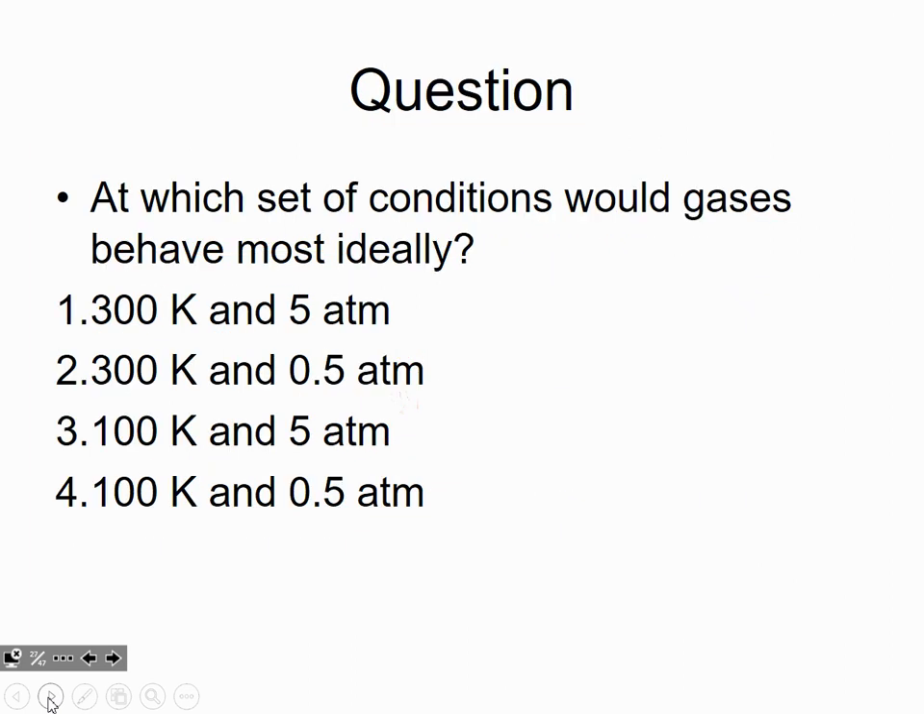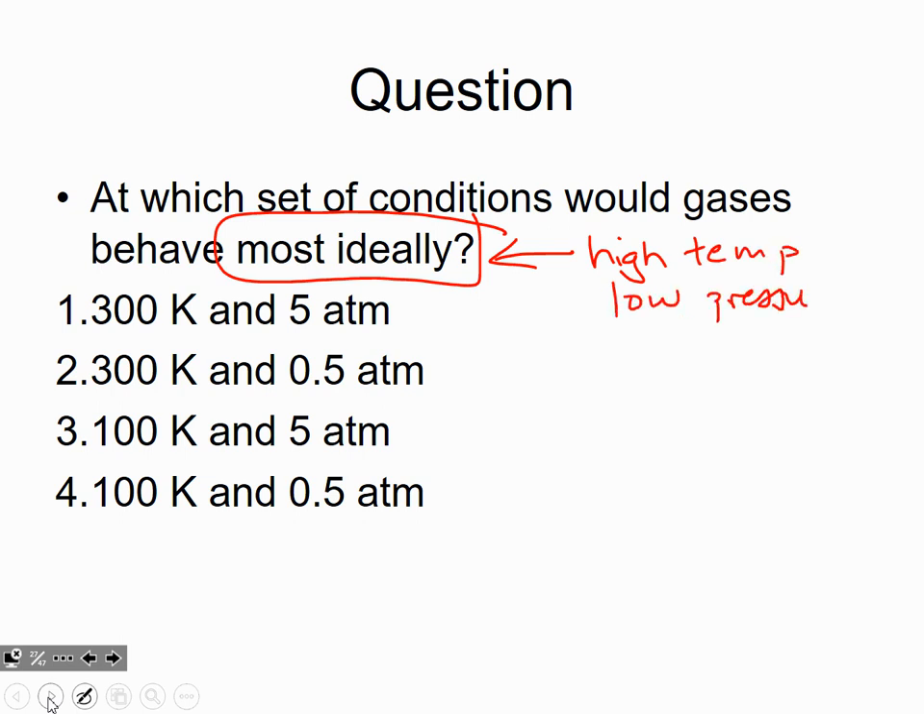So just two questions that address this. At which set of conditions would gases behave most ideally? Again, high temp, low pressure. PLIGHT. Right? Most ideally. So P-L-I-G-H-T. Just got to remember how to spell the word PLIGHT. High temp, low pressure. In these four choices, we've got a temp and a pressure.